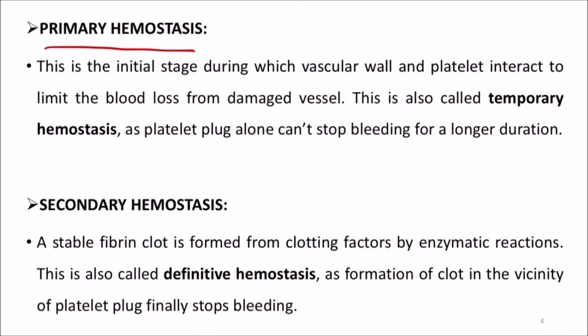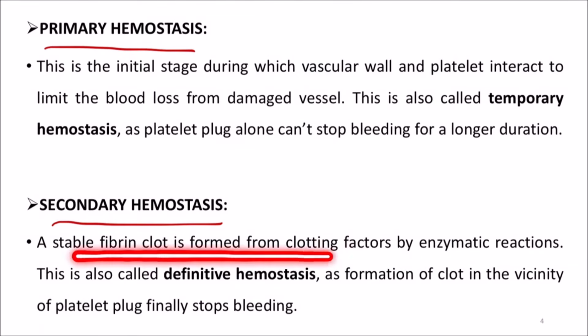What is secondary hemostasis? A stable fibrin clot is formed from clotting factors by enzymatic reactions. This is also called definitive hemostasis, as the formation of clot in the vicinity of the platelet plug finally stops bleeding. So here a stable fibrin clot is formed from clotting factors.